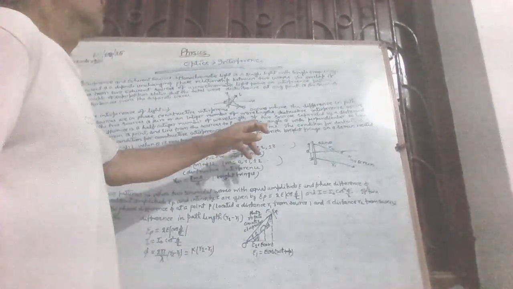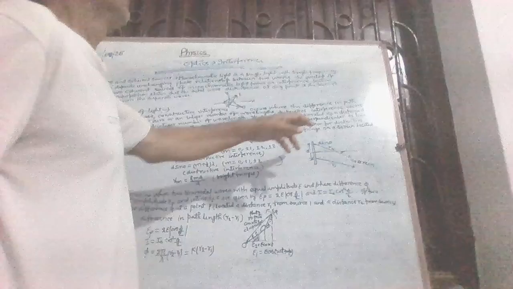Where theta is very small, the position y_m of the mth bright fringe on a screen located a distance R from the sources is given by y_m = R m lambda / d for bright fringes. So d sin theta = m lambda for constructive interference, d sin theta = (m + 1/2) lambda for destructive interference, and y_m = R m lambda / d for bright fringes, as shown in the figure.